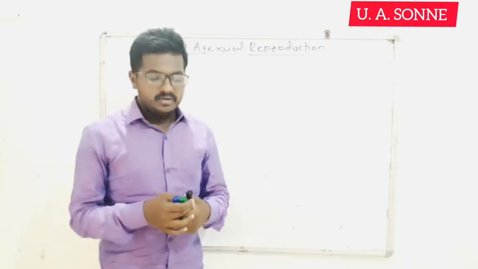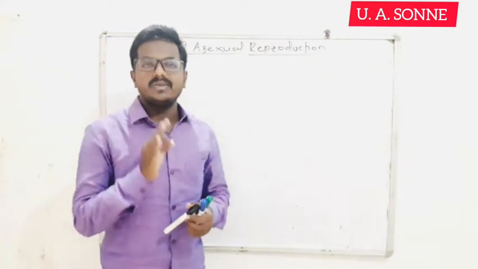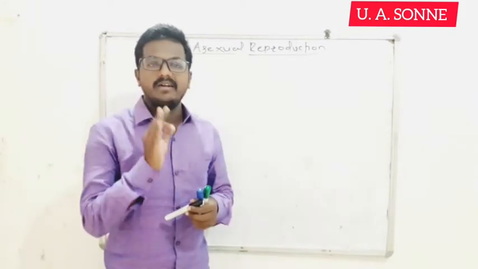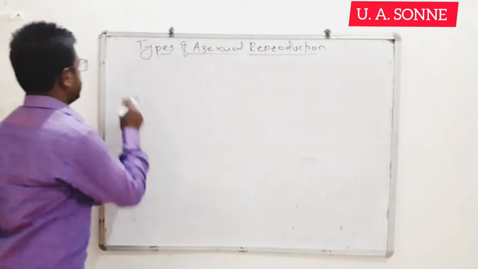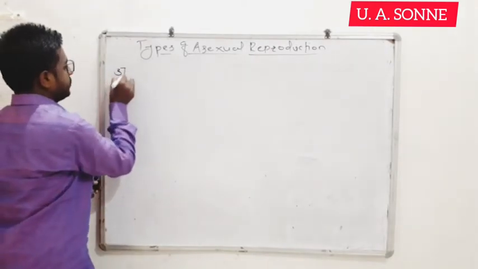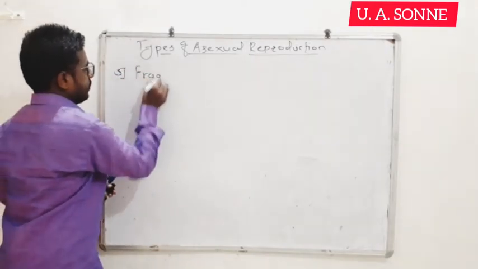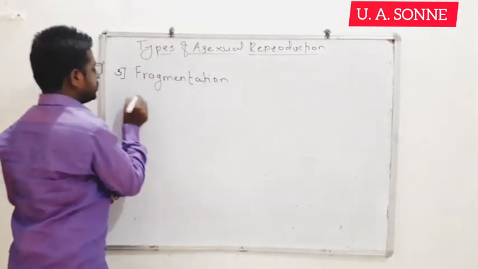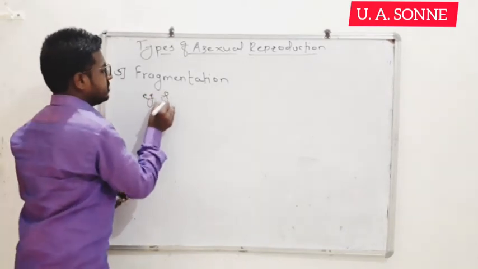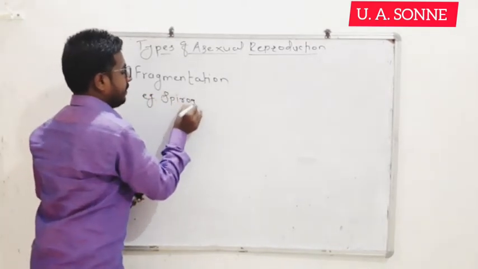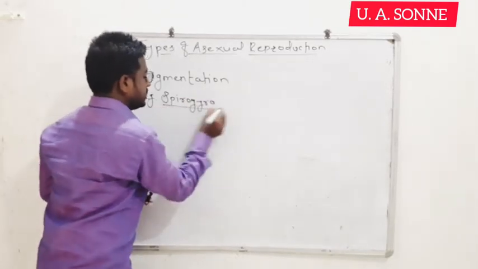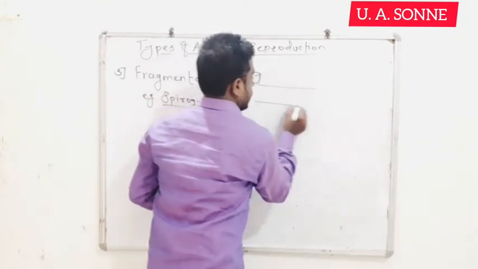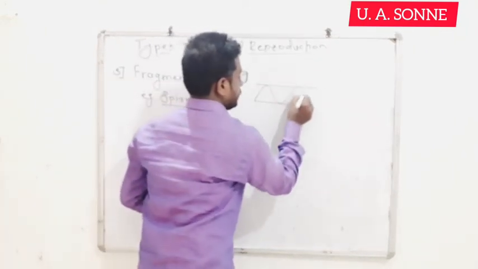Hello friends, in this video we will see the remaining types of asexual reproduction. Earlier we have seen two types, that is fission and budding. Next we will see the third one, that is fragmentation. This fragmentation is seen in the filamentous algae Spirogyra. Let this filamentous algae Spirogyra have this type of structure.